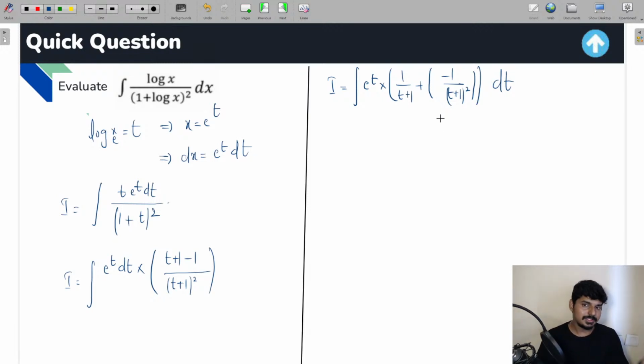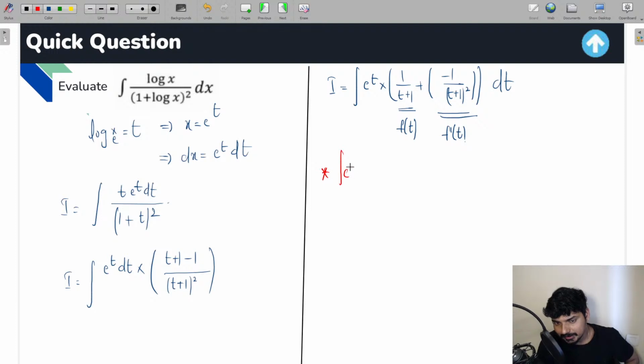Okay, now try to understand. If you observe this integral now, guys, if you take 1 by t plus 1 as f of t, if you differentiate 1 by t plus 1, definitely this is going to be your f dash of t, right? So don't you think this integral here is exactly in this format? Integration e raised to x into f of x plus f dash of x into dx. Don't you think this integral is exactly in this particular format, for which the solution will be directly e raised to x into f of x plus c.